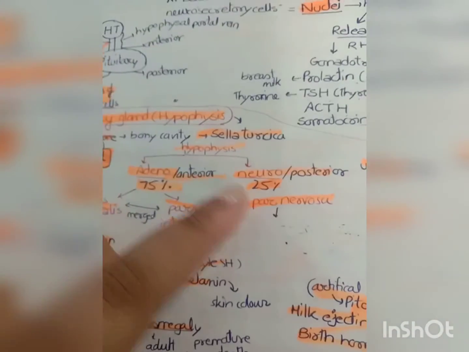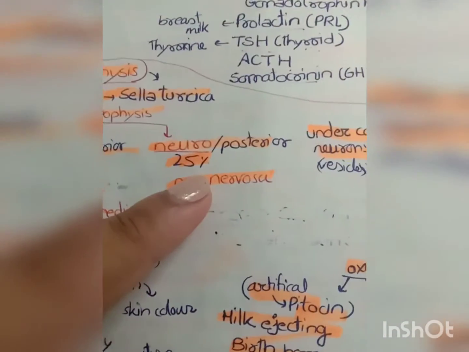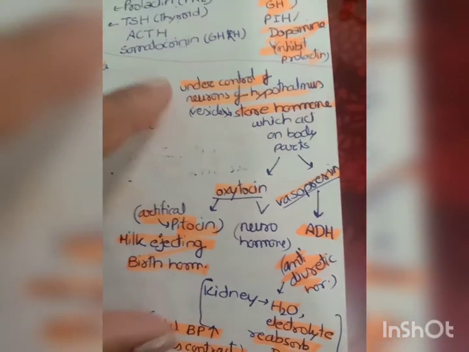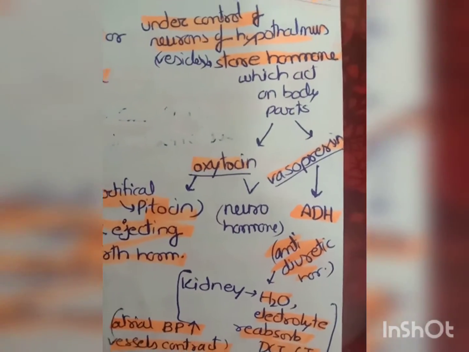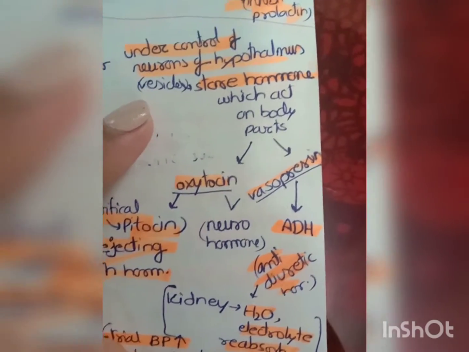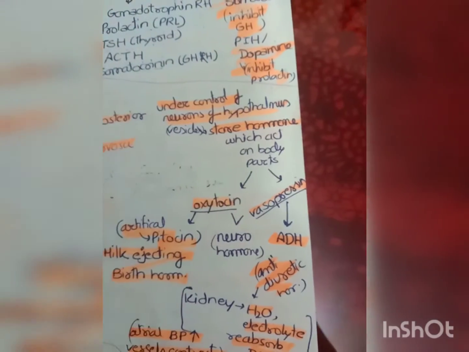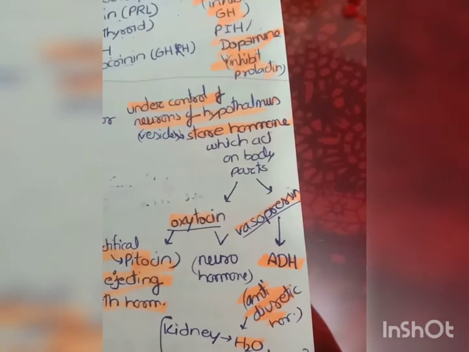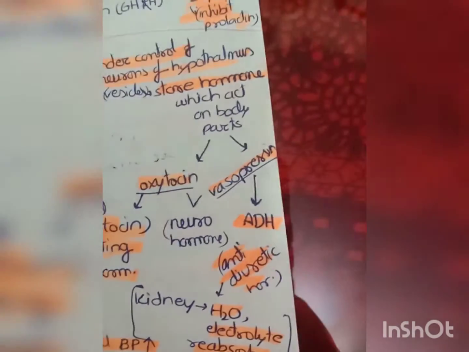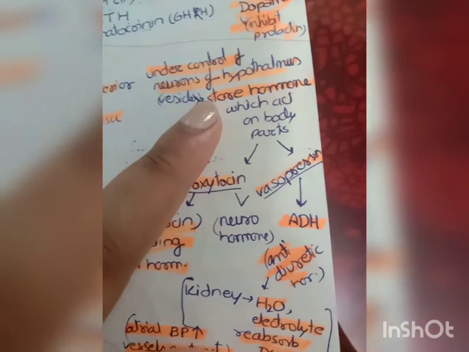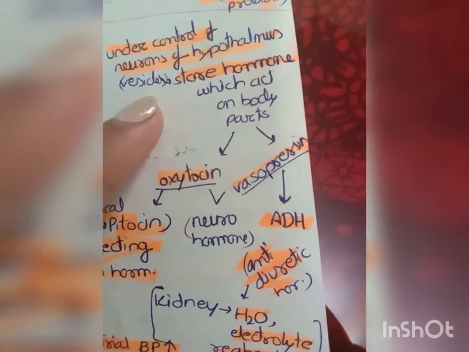Now, the second type of hypophysis, that is neurohypophysis, is also known as pars nervosa, right? The pars nervosa part of the hypophysis is totally under control of neurons of the hypothalamus, right? Like we studied, the hypothalamus is the master of master endocrine gland, and this hypophysis is the master endocrine gland, okay? And most of it is under control of the hypothalamus. Now see, it is under control of neurons of the hypothalamus, and it mostly stores the hormones, right?